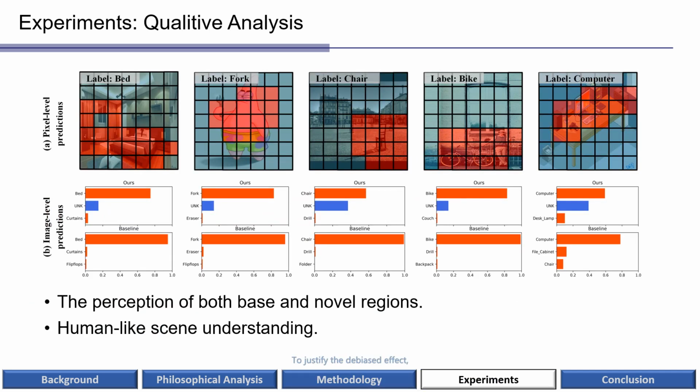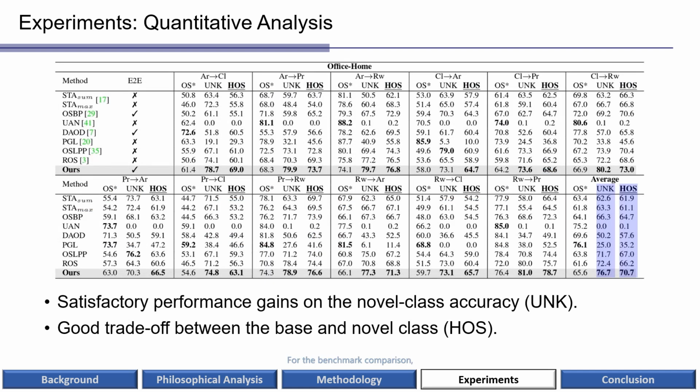To justify the debiasing effect, we first remove the average pooling and directly make predictions on pixel-level features. We find that the unbiased model can make correct predictions on these novel regions. Moreover, for the image-level prediction, we also find that the model has a satisfactory novel class perception. For the benchmark comparison, the proposed unbiased model achieves good performance gain on the novel class accuracy and gives a satisfactory trade-off between the base and the novel class performance. This verifies the advantage of the debiasing effect.